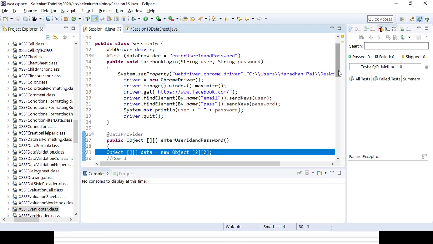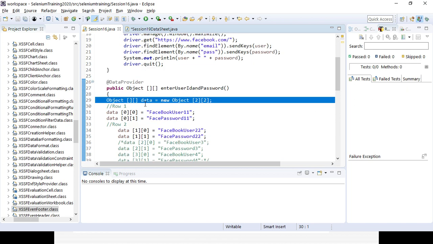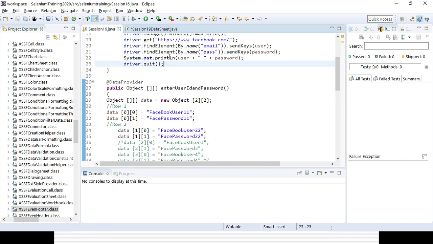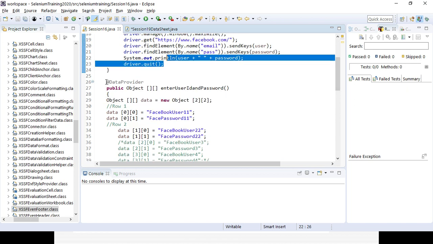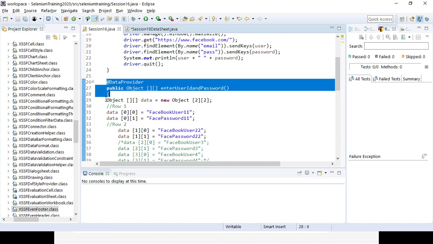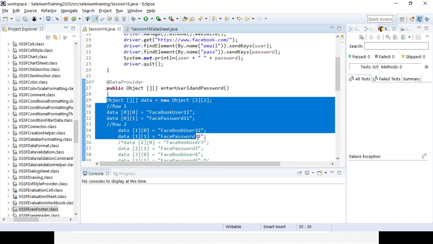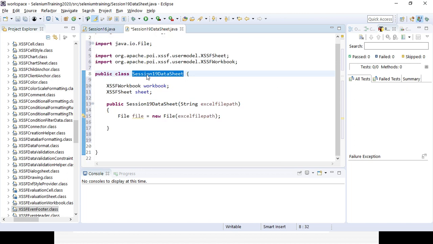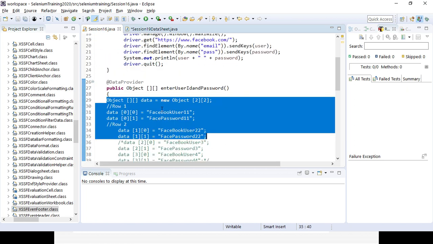Whenever I try to get the data provider, instead of hard coding it here, I will take help from whatever method I am writing here. So since the method name is the same as the constructor, you can directly use the constructor instead of creating any object or instance here, okay. So let's see, after that you can easily understand it.